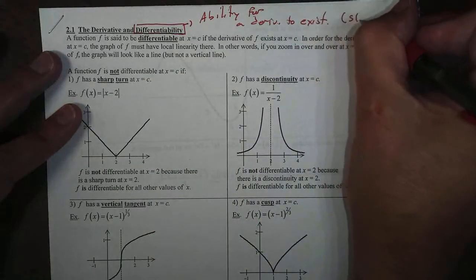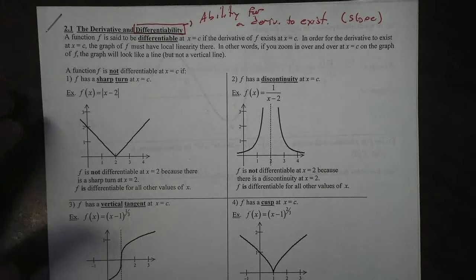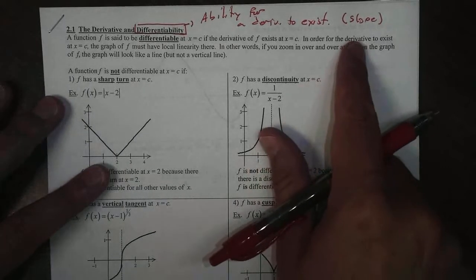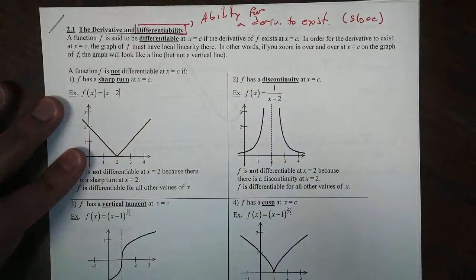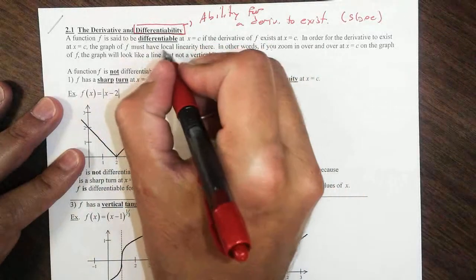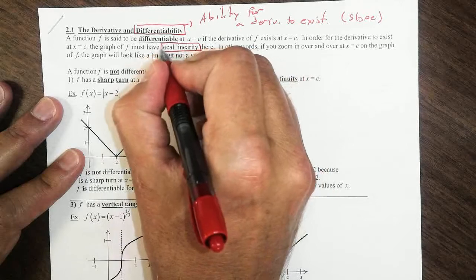And we all know from the other days that the derivative finds slope. So today we're going to find out how we can tell, looking at a function, if the slope will exist at a point. And it is super easy. The main idea here is what we call local linearity.